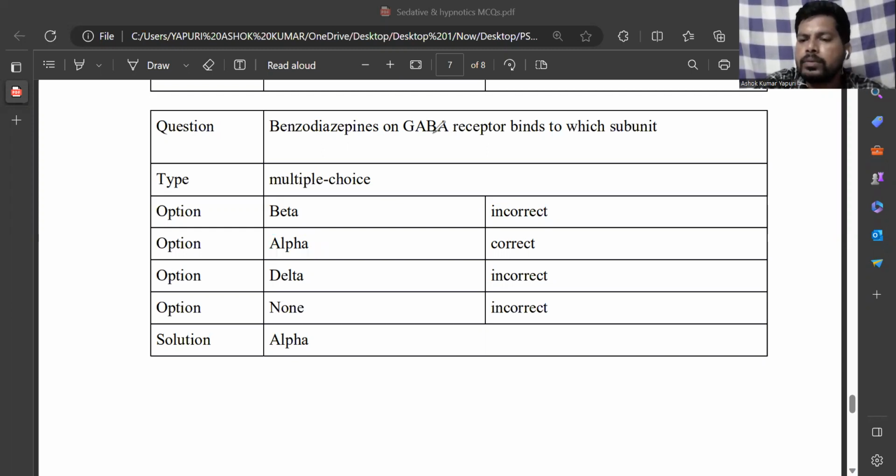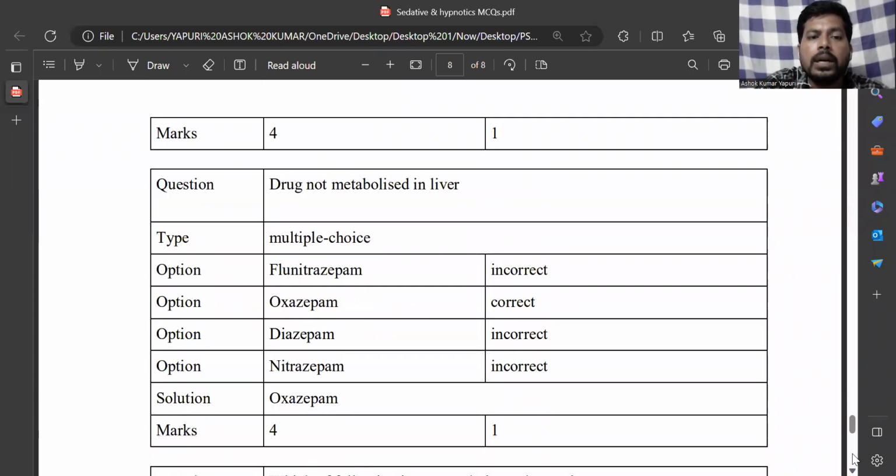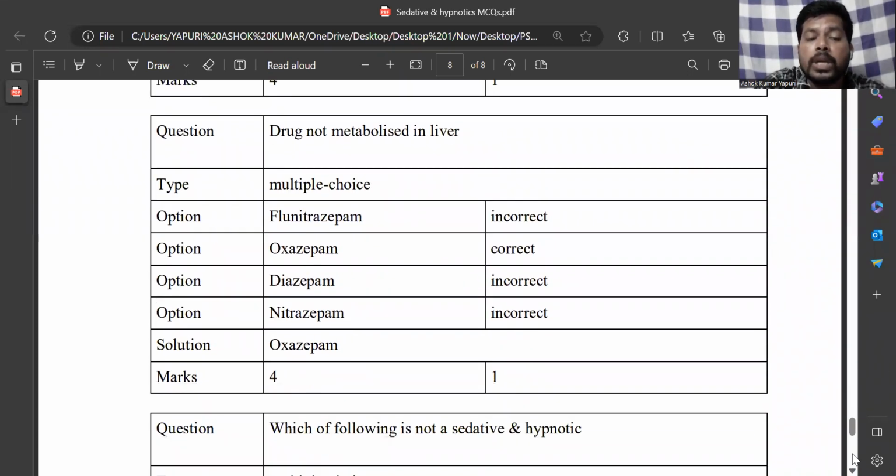And next, the drug which is not metabolized in the liver among the benzodiazepines. So here, oxazepam. You can remember by the mnemonic LOT: lorazepam, oxazepam, temazepam.